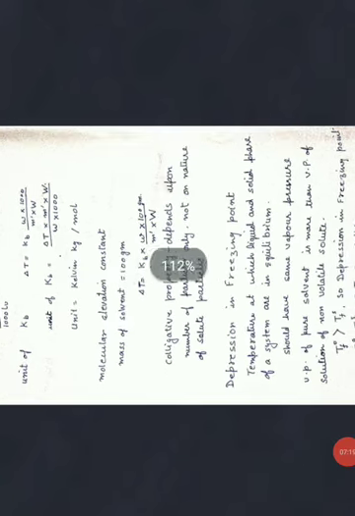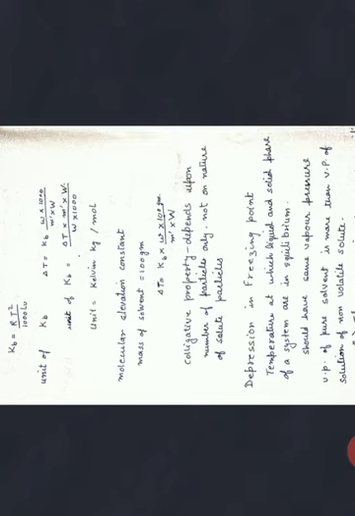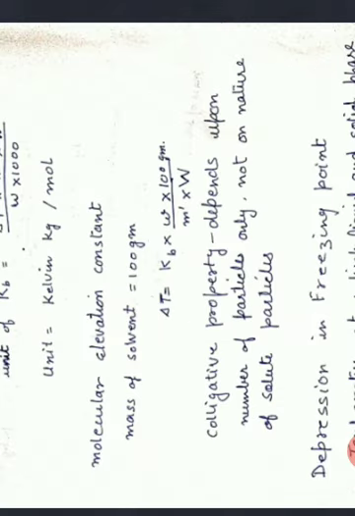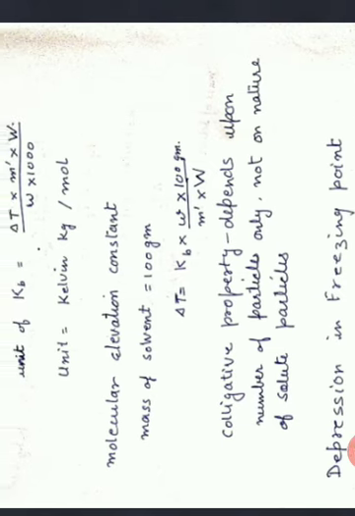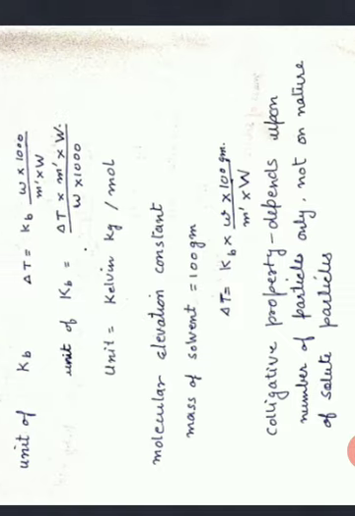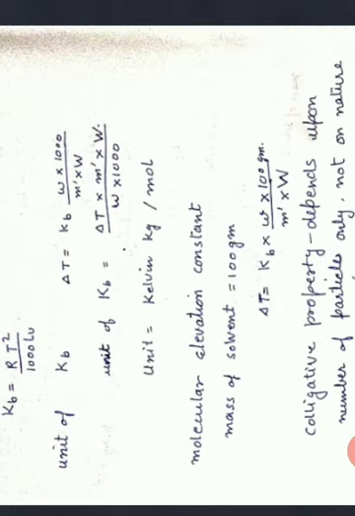Now in the given formula, the constant Kb has been used, which is also called molar elevation constant. Now using this formula, we have to calculate the units of Kb. So here we can see Kb is equal to delta T into M dash into W upon small w into 1000. Capital T is simply the temperature, for that the unit is Kelvin. M dash upon small w is telling you mole inverse, because mole is mass by molar mass.